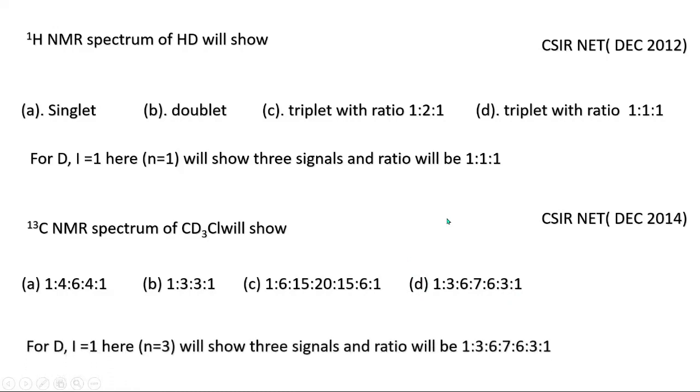You can see for D, deuterium with I equal to 1 and n equal to 3 will show 3 signals, and the ratio will be like this.